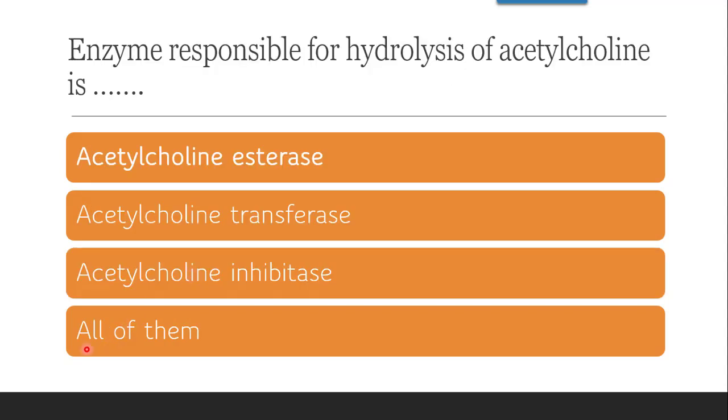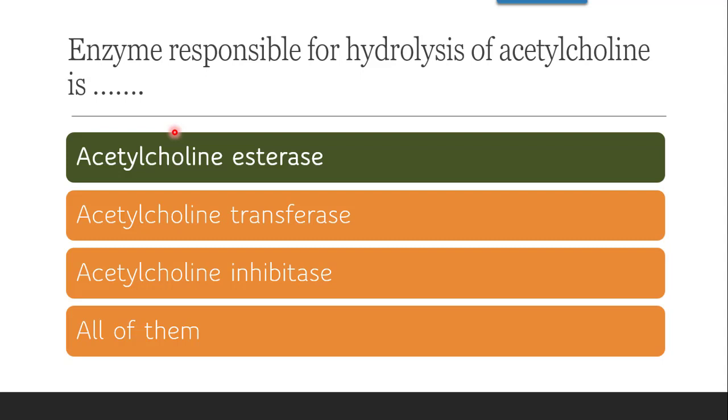Next question is, the enzyme responsible for hydrolysis of acetylcholine, which is the degradation of acetylcholine. The options are acetylcholine esterase, acetylcholine transferase, acetylcholine inhibitase or all of them. The correct answer is acetylcholine esterase, which is responsible for hydrolysis of acetylcholine.